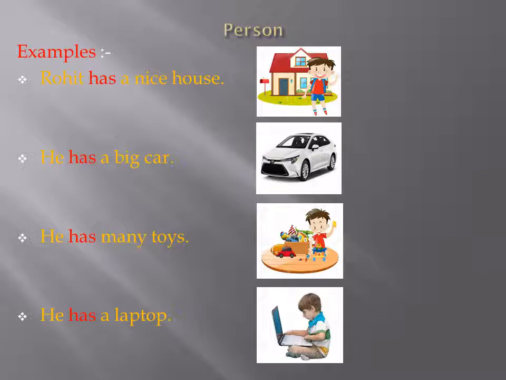Rohit has a nice house. In this sentence, Rohit is the name of a person, so we use has to talk about his possession. He has a big car. He has many toys. He has a laptop. In the last three sentences, has is used with he, which talks about what Rohit has.